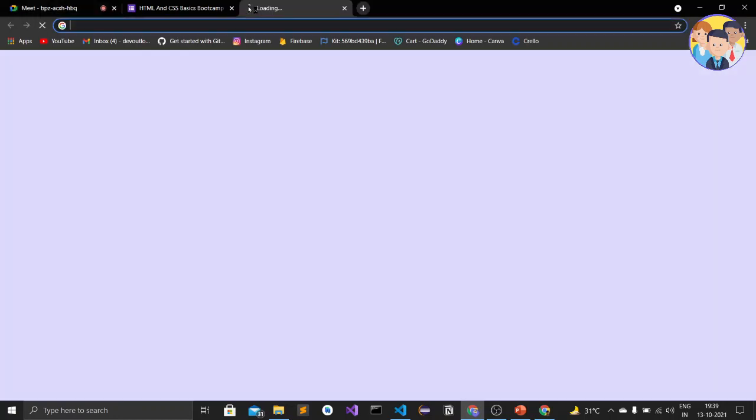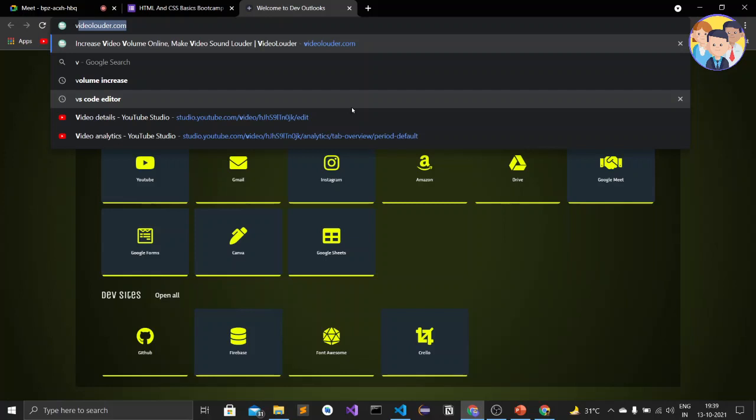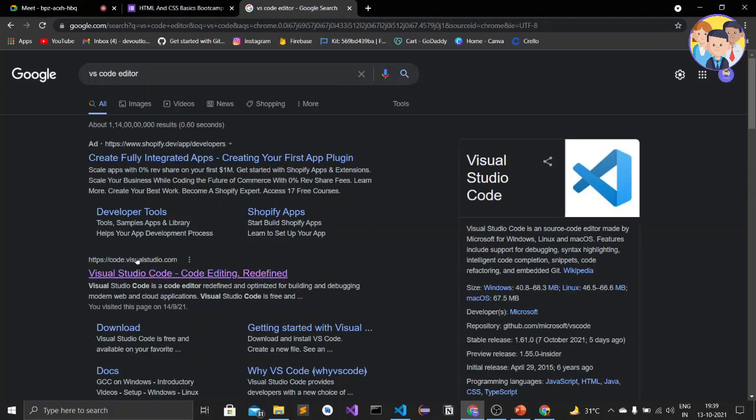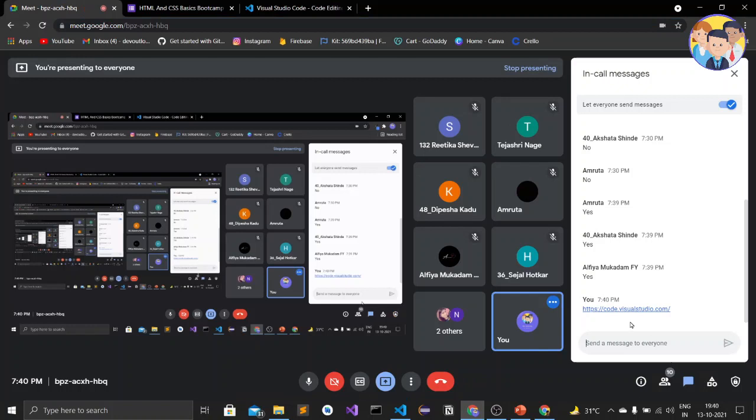Yes, okay, alright. So first of all, go to the web browser, then just type VS Code editor. Okay, so it is the professional code editor for creating websites or for anything. Okay, so we'll just open this website, code.visualstudio.com, and here we'll get a download option. Okay, so here is the download option, download for Windows. So you have to just download it, click on the exe file, and then just install it. Okay, so this step is only important. So I'll just share this link in the chat section. You can go from here also, or you can just manually search from yourself.